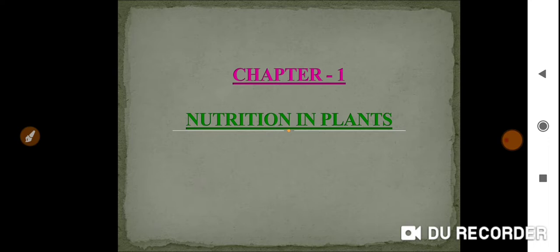Why? Because it has growth. That is a proof. It has growth as we grow every day by intake of food. In the same way, plants also come under living organisms.